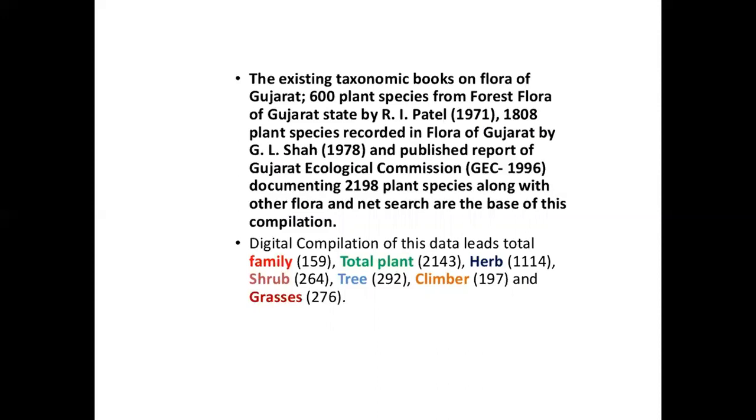Digital compilation of this data gives total families 159, total plants 2,143, herbs 1,114, shrubs 264, trees 292, climbers 197, and grasses 276.